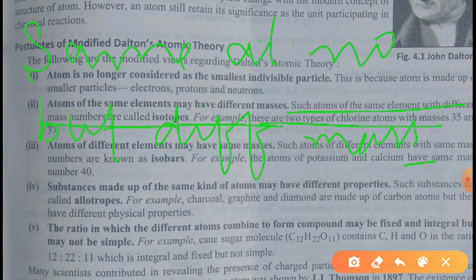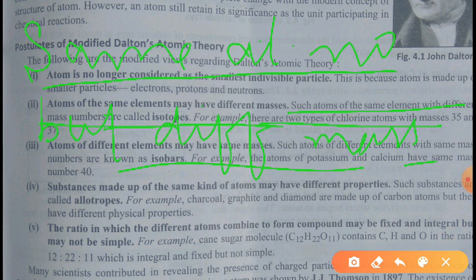Not compound, element is called isotopes. So isotopes are atoms of the same element having the same atomic number but different mass number.